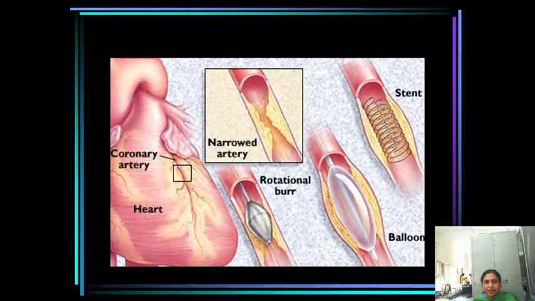Okay, this is the angioplasty. See here the blocked coronary artery, which can be treated by applying a stent. This will disperse the fat which is deposited in the coronary artery, with balloon blasting. So this balloon will be inserted, and once it goes to the heart, it will be inflated, and that will clear the fat which is deposited in the coronary arteries. This is the narrowed artery which can be treated with the stent and balloon therapy.